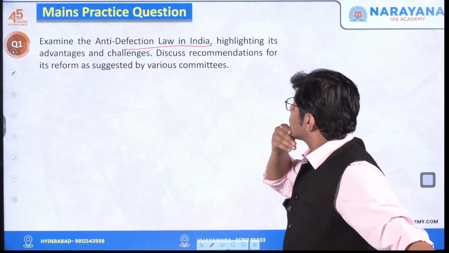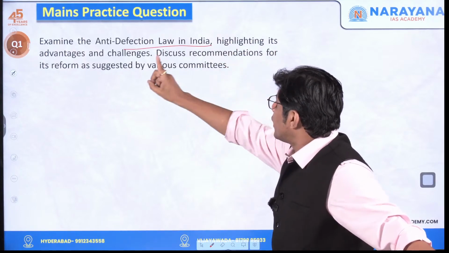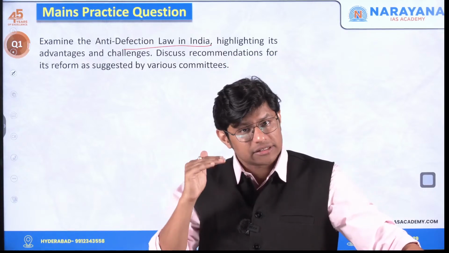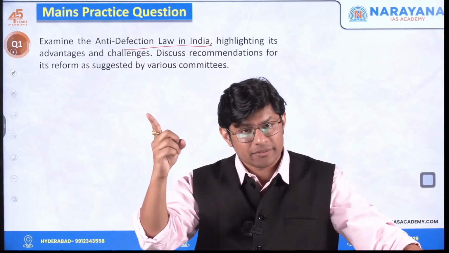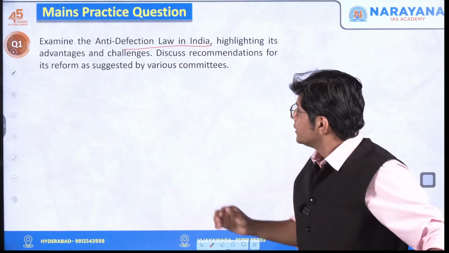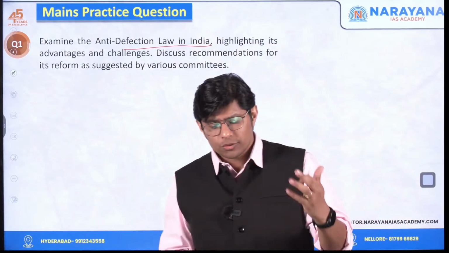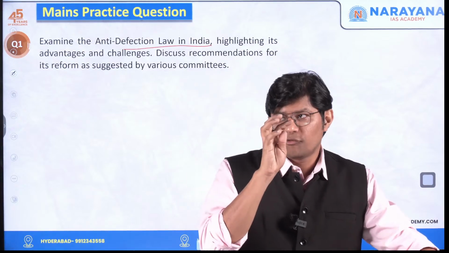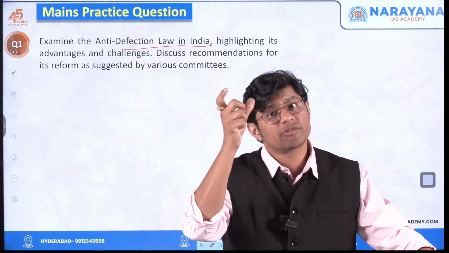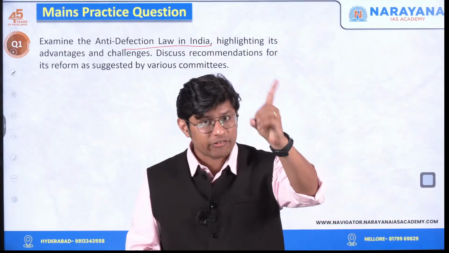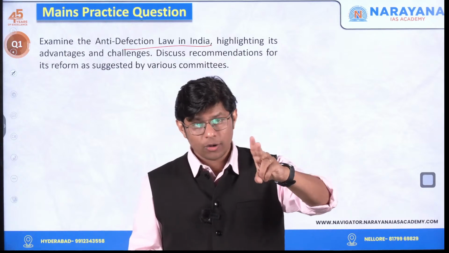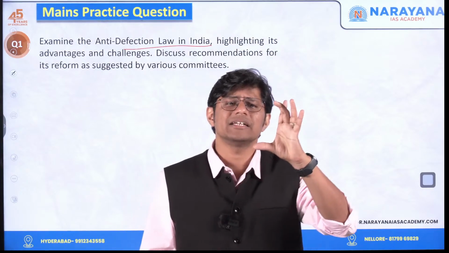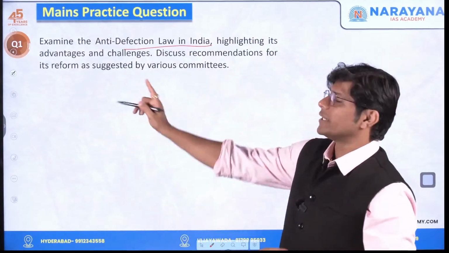Now, it is asking to highlight the advantages and challenges. So, in the body, start with advantages. It prevents political instability, right? Also, in very, very brief, you can highlight few points on the grounds for disqualification. Remember, voluntarily giving up, then abstaining or voting against the direction, independent member, nominated member, just like let's say 3 to 4 lines. Then start with the advantages, then the challenges.